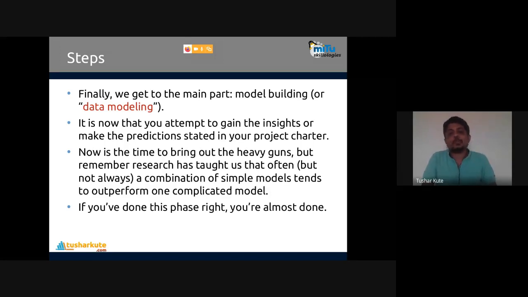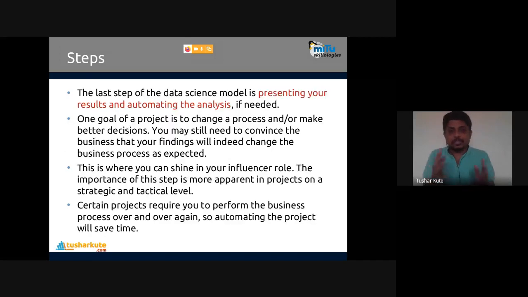Almost done means one more phase is there. We have to present this data in front of the users or the clients who will be using that particular project, data or application, and the representation of it. The last step is this one: presenting your results and automating the analysis if needed. Automation requires machine learning, actually. Presentation is very important to know.